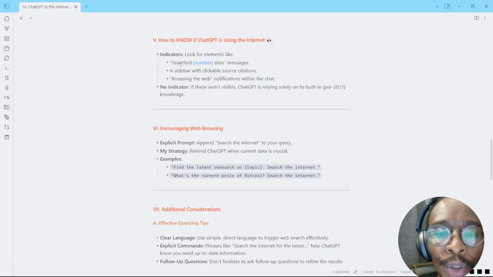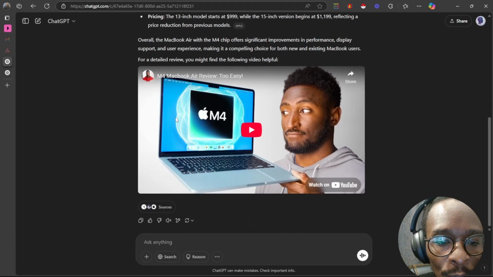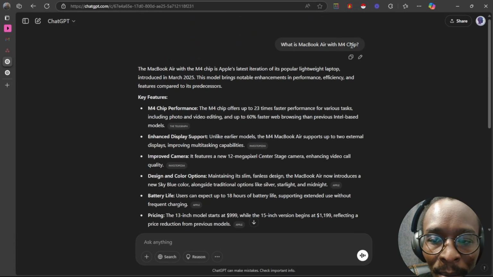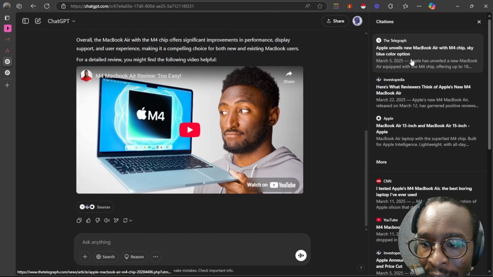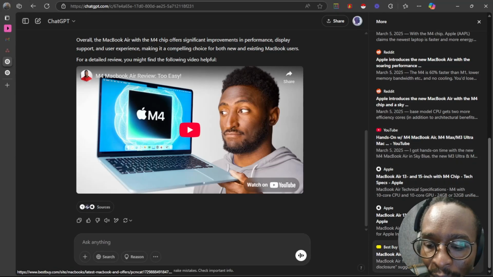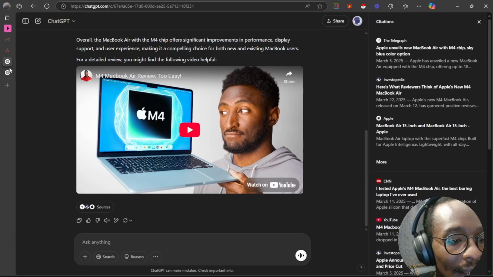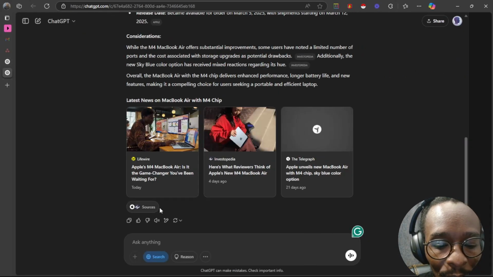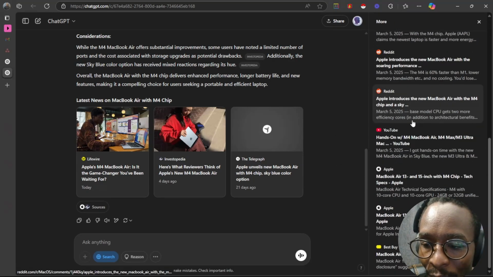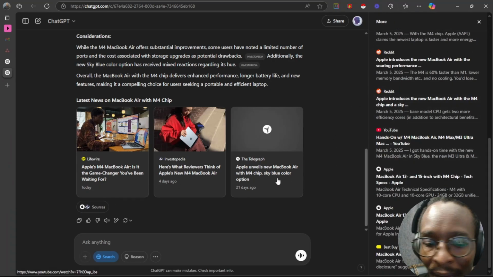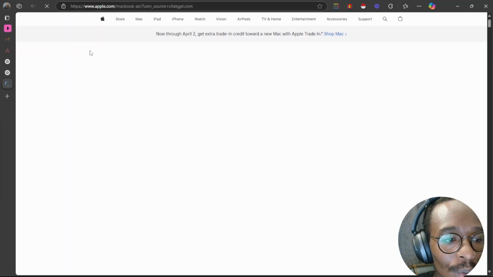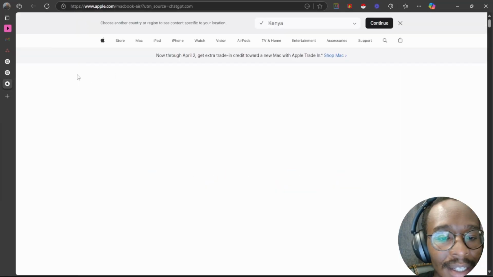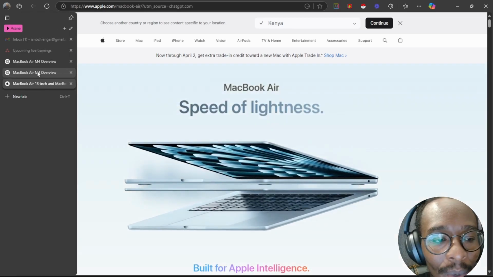The other question will be, how do you know that ChatGPT is using the internet? And the best way to know is when you come to your answer. So for example here, what is a MacBook Air M4 chip? At the very bottom we have sources. When you click on sources, you can see that it has different sources that it scoured the web from. And same thing when it turned on the internet, you can see here we have the sources. So every time that you see sources and there are links, for example, this is a link that you can click, and it's going to go to a web source. Every time that you see sources, it shows you that ChatGPT has scoured the web to get that answer.